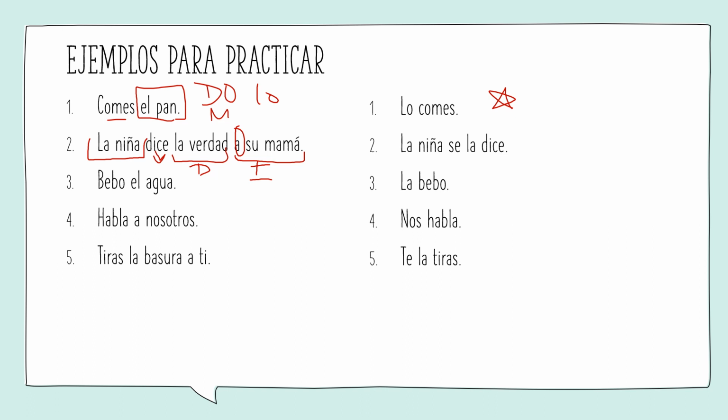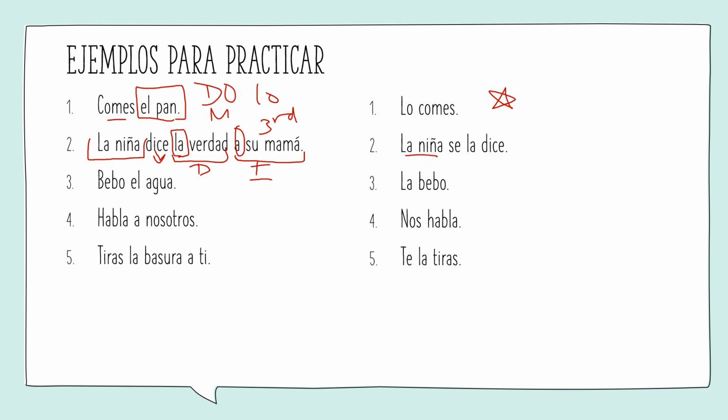So we want to swap this around a little bit. We have our direct object, our indirect object. Our direct object here is feminine. We have la. Our indirect object is third singular. Oh no, we have 2/3. What do we do? Because we can't say la lo, nor can we say la la. We have to change that le to a se.